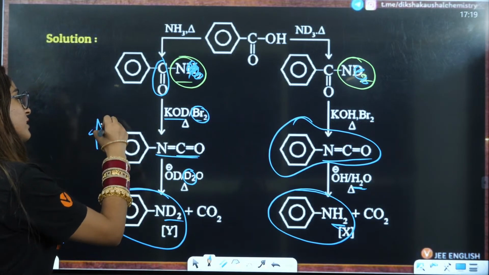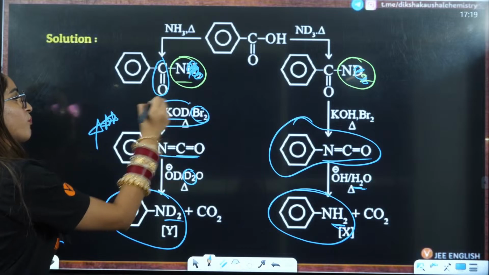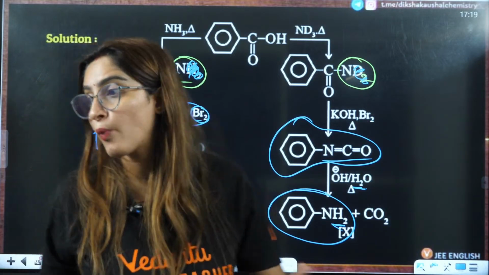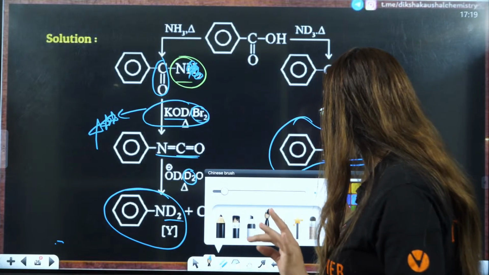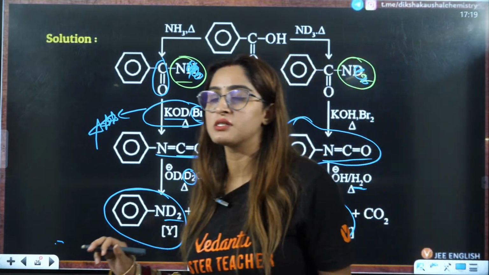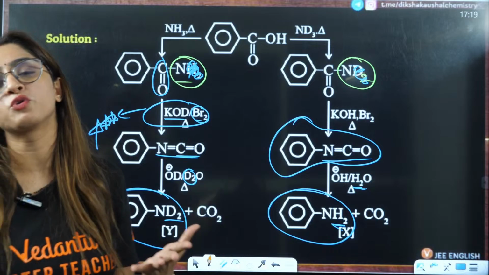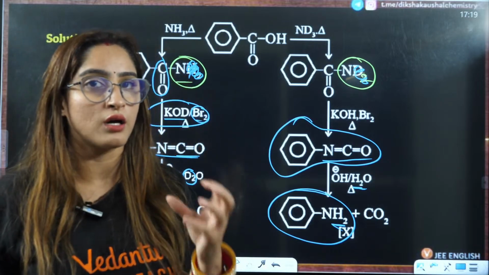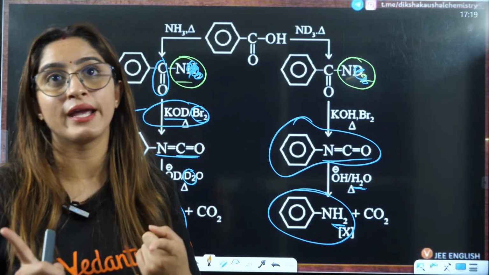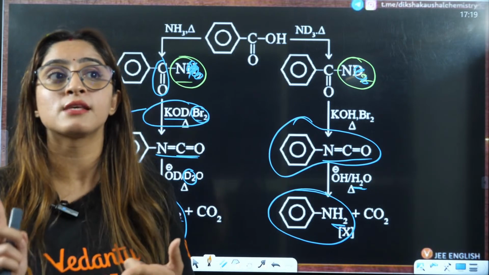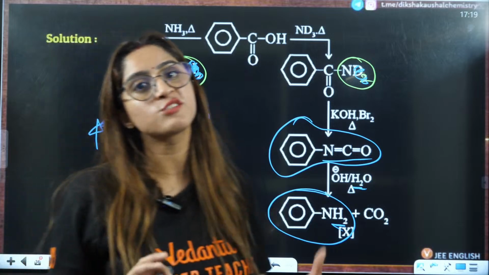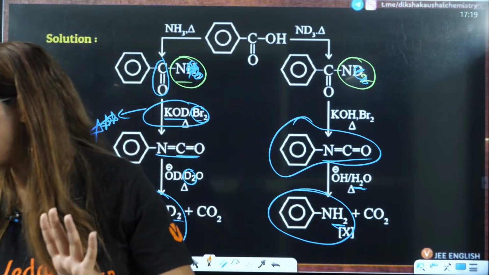This part is very, very, very important. These kinds of questions are not at all lengthy. These kinds of questions are, I would say, trick based questions, mechanism based questions. You should know the mechanism of all these: Gabriel phthalimide, Hoffmann bromamide degradation, Reimer-Tiemann, Kolbe, Dow's process, each step you should know, right?